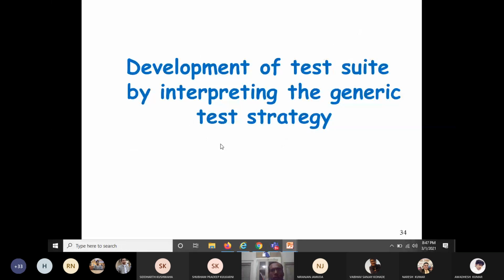That means the development of a test suite by interpreting the generic test strategy. So here I will try to see how the generic test strategy can be designed for different UML diagrams.